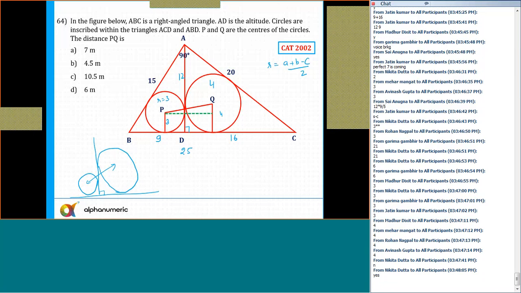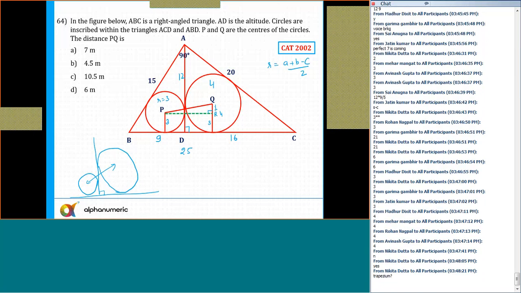And so this line is also 3. And if I say this is PQ, let me mark R.